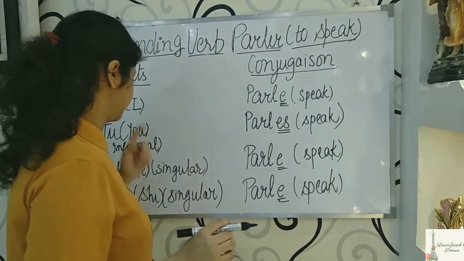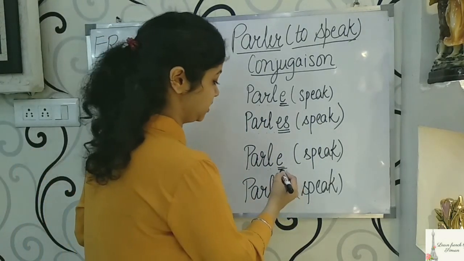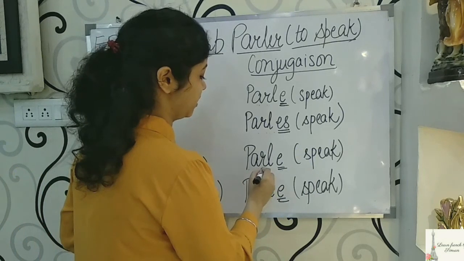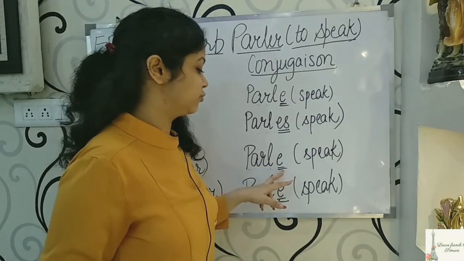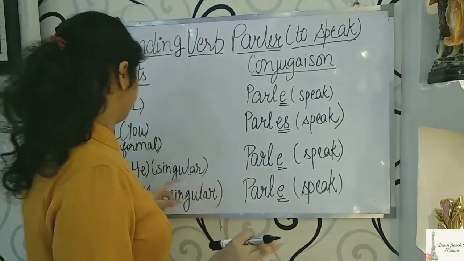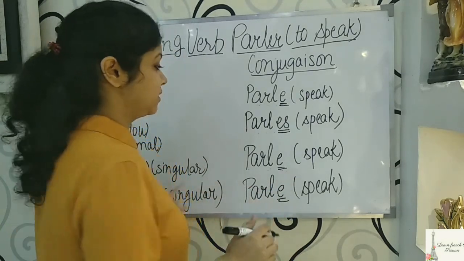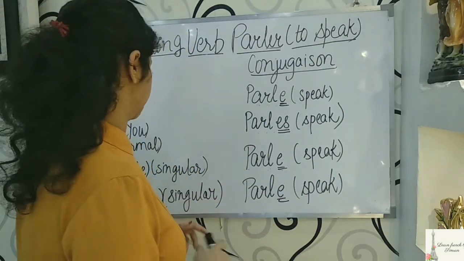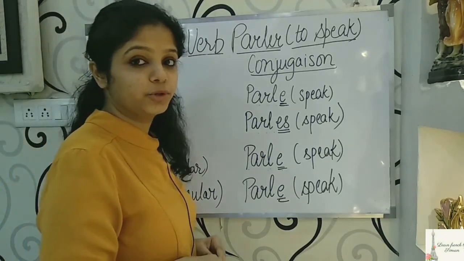Now, the next one is il. With il, the ending would be E. PARL was our first step, we wrote it like this, and the ending would be E. And it will become il parle, which is he speaks. Now, the next one is elle. With elle, the ending would be the same.